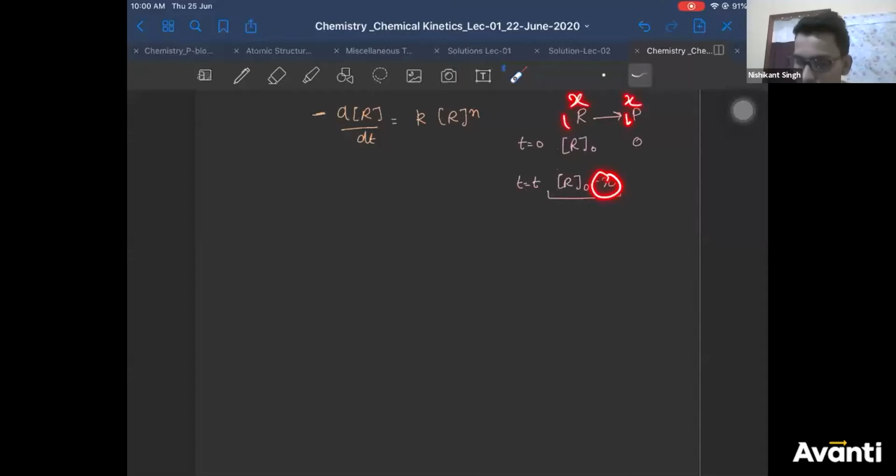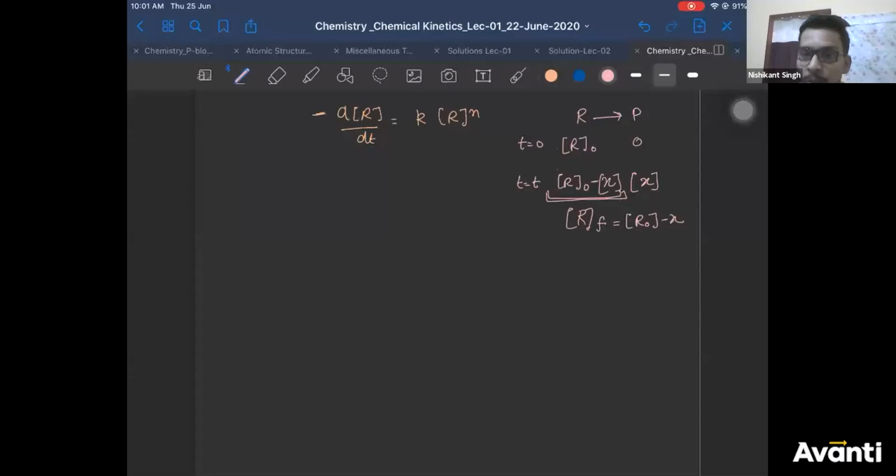So X will give you how much? X. So what will be your product concentration here? X. Right? And this R naught minus X can also be written as the final concentration of reactant, R final. So your R final is nothing but R naught minus X.